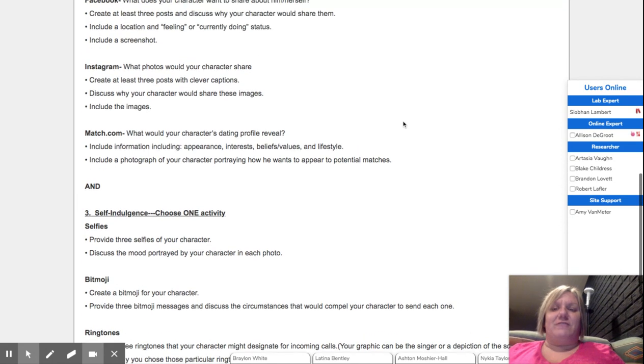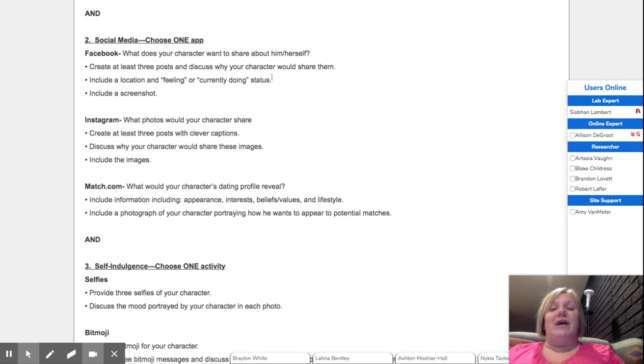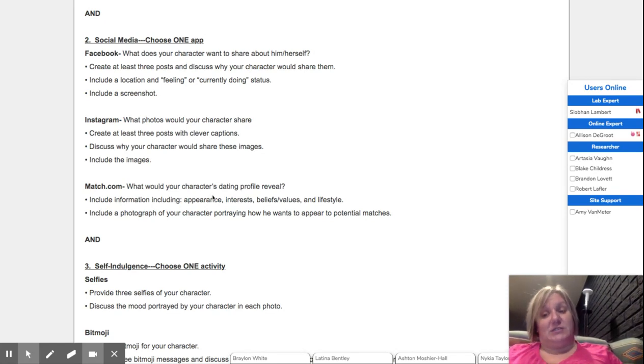So again, for this section, you choose only one. So one page would wrap up your summary of what their Facebook page would look like, or their Instagram or Match. So one from this section. So that's where our second page comes in.